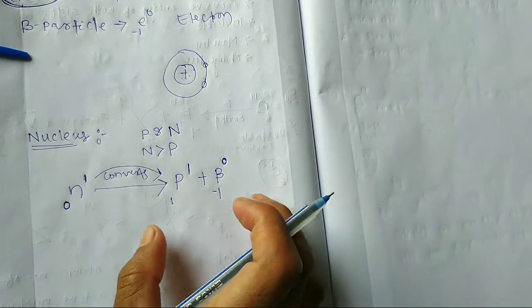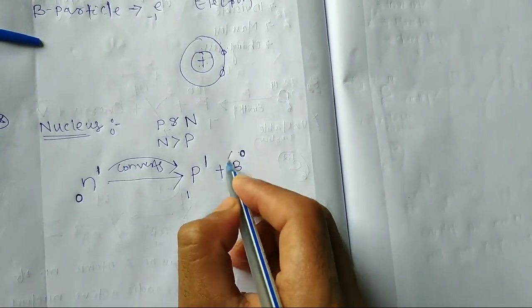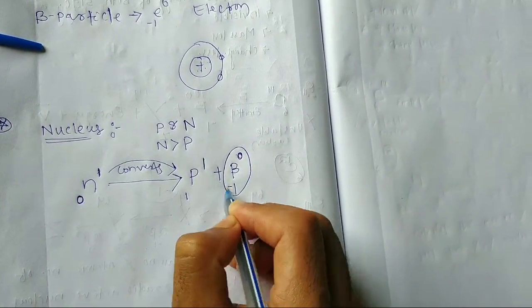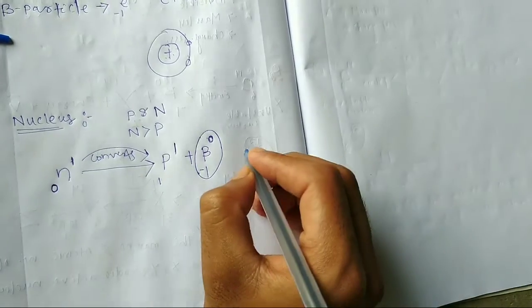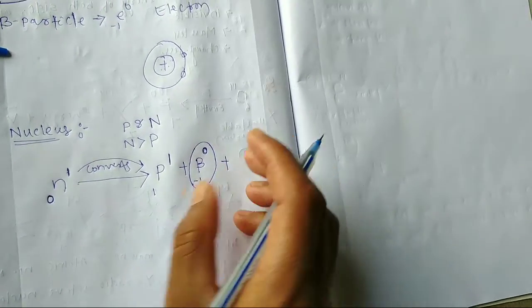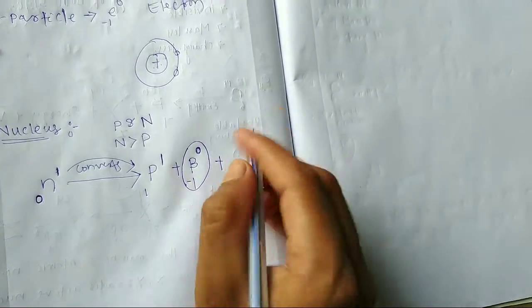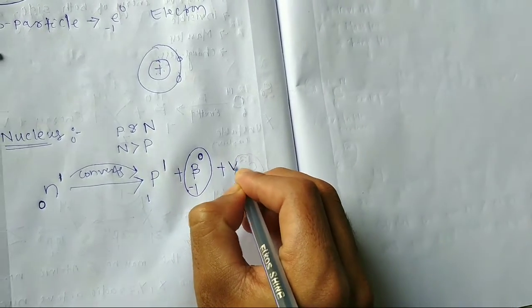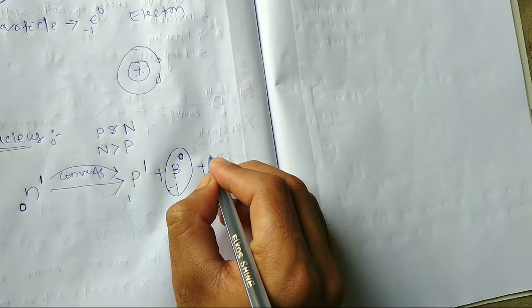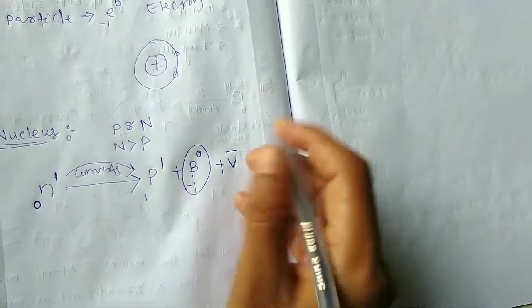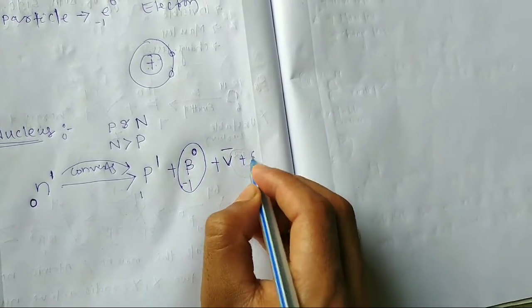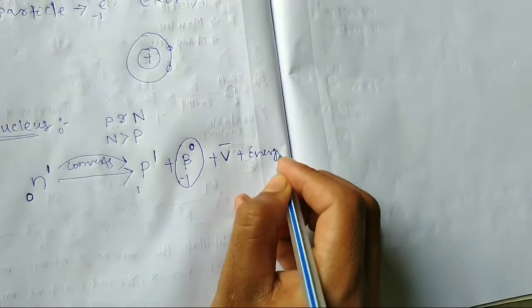So this is beta particle. This is beta particle when neutron converts to proton. And with beta particle, students, antineutrino is also emitted and some energy is also emitted.